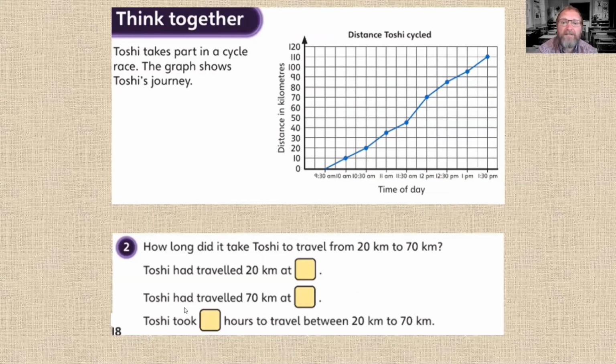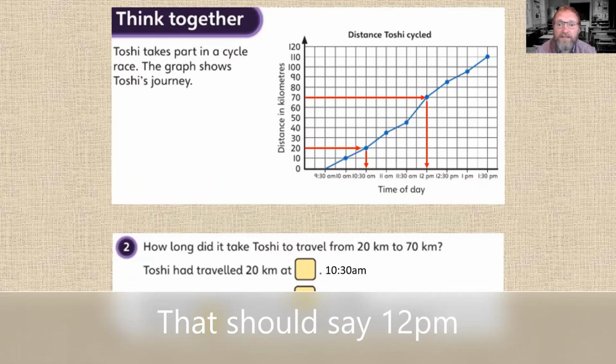Question 2. We're still looking at Toshi's cycle race here. It said, how long did it take Toshi to travel from 20 kilometers to 70 kilometers? Let's have a look here at the distance. The first thing we need to look at is the 20 kilometers. We can see there that it is 10:30 a.m. So when did he get to 70 kilometers? There's 70 kilometers, and if we look down at the time, he arrived at 12 p.m. at 70 kilometers.